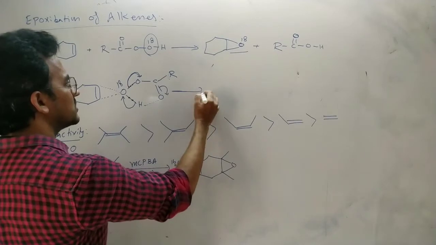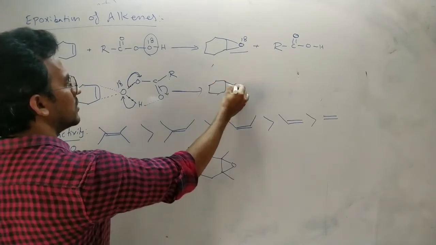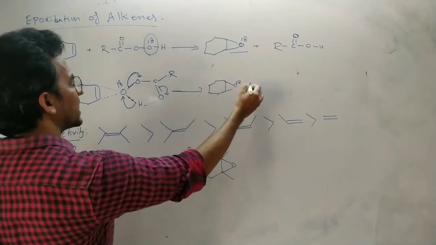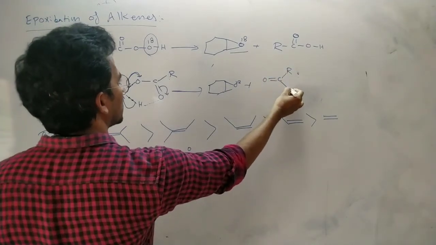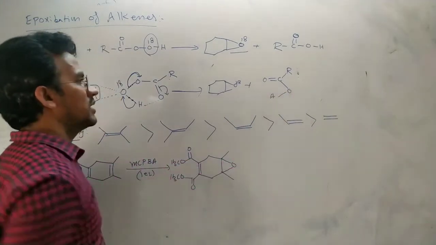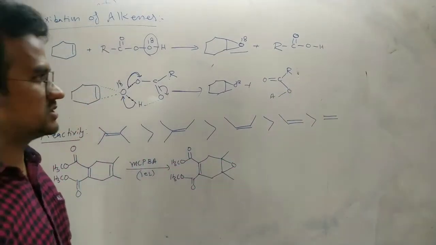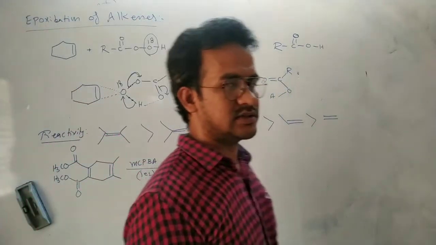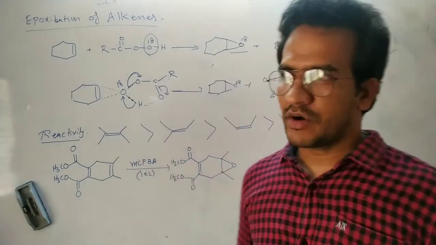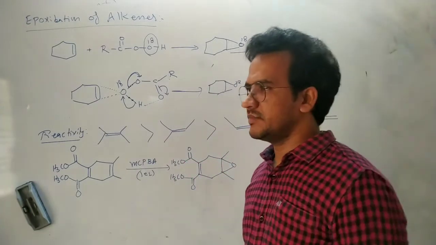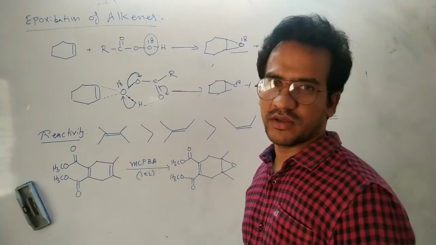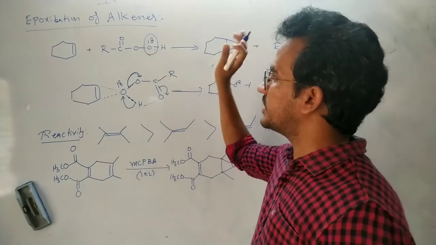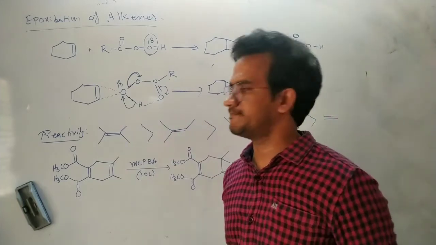The OH is converted into carboxylic acid. So the oxygen from the peracid is coming from this OH group, and this oxygen is incorporated in the product.